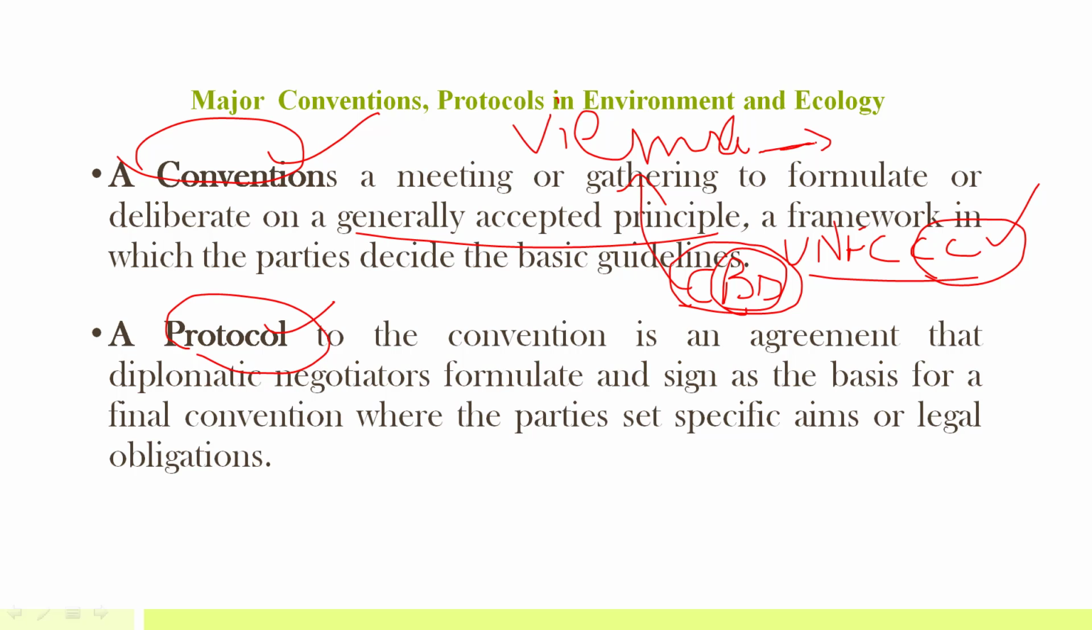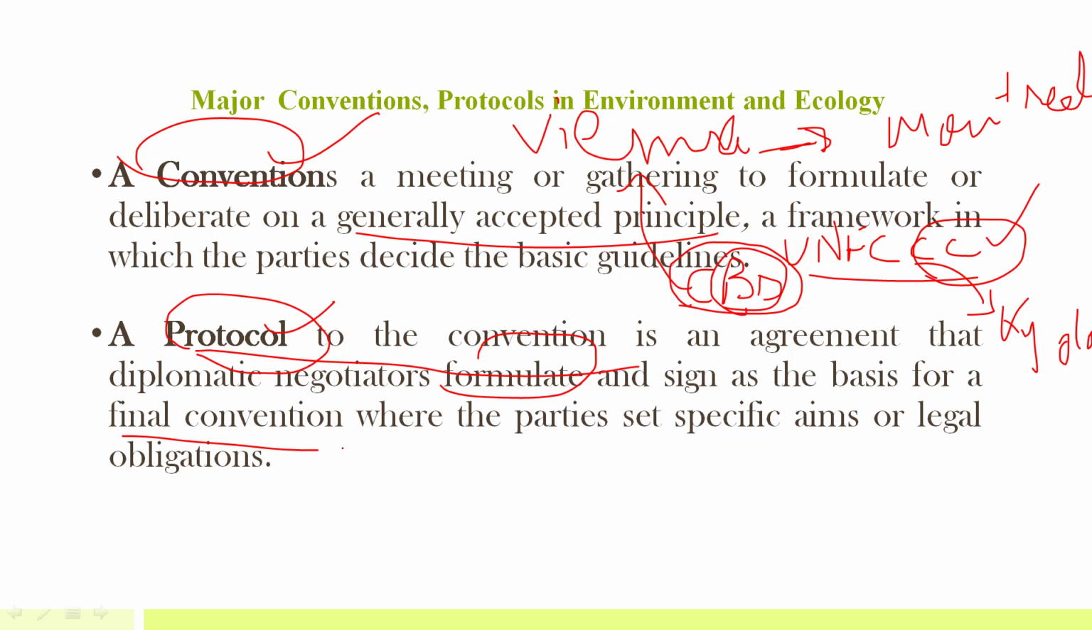For example, in the Vienna Convention we have the Montreal Protocol, and Montreal is a place in Canada. In UNFCCC we have the Kyoto Protocol. So always a protocol is attached to a convention. A protocol to the convention is an agreement that diplomatic negotiators formulate and sign as the basis for a final convention.